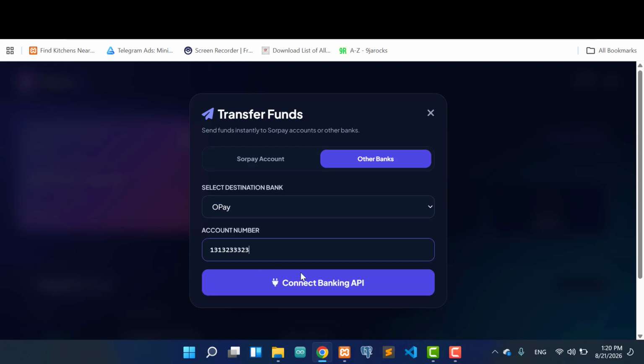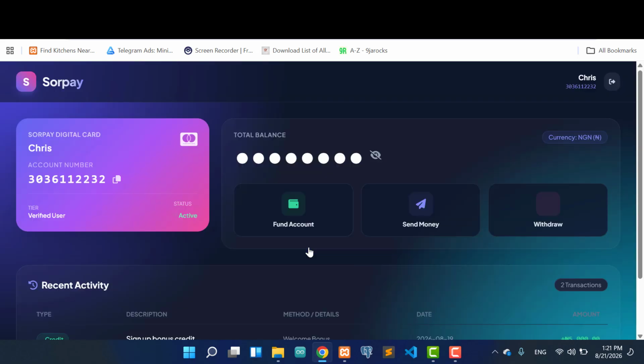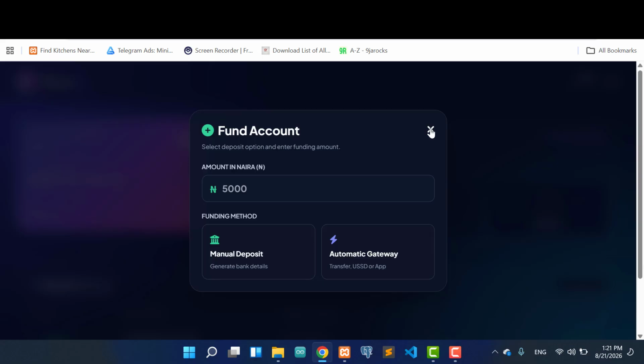Now, when I click this, it is going to say connect a bank API. So I need to deploy some API from the bank for this particular thing to be able to work very well, which we are going to do in this training. You can fund accounts, all those things are there.